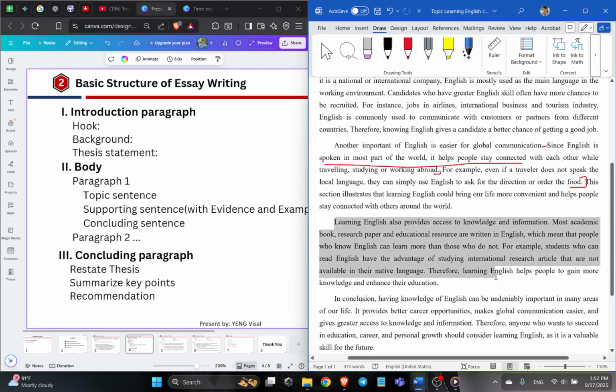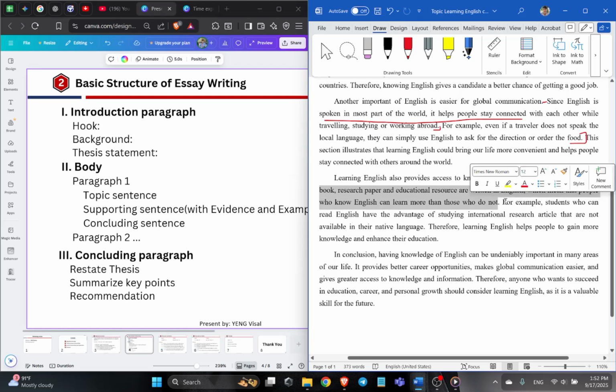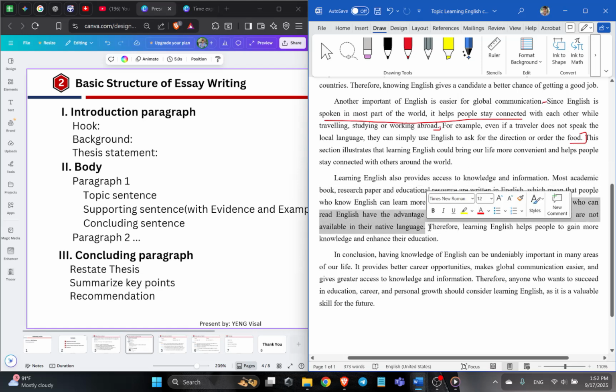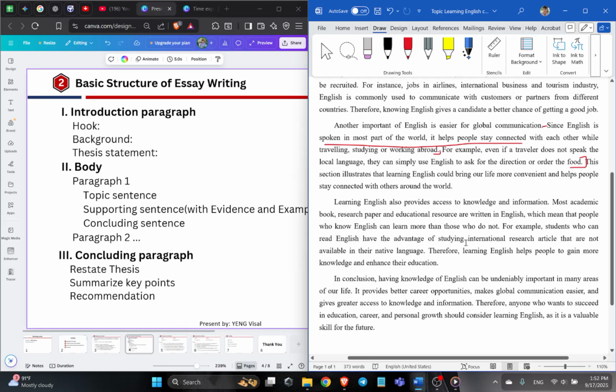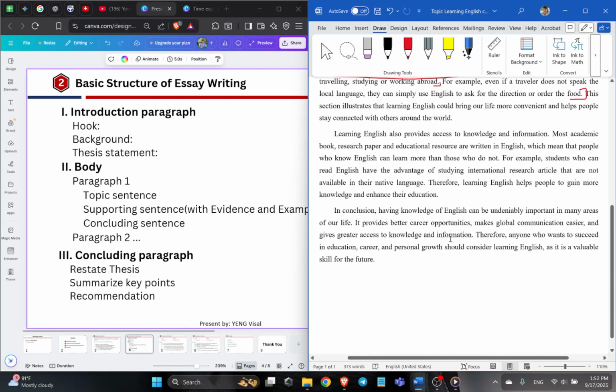And here is the last paragraph in the body, which discusses the third main point, access to knowledge and information. Yeah, we have the same format: explanation, example, and the conclusion. Yeah, that's all for the body. Moving on to the concluding paragraph in our essay. In conclusion,